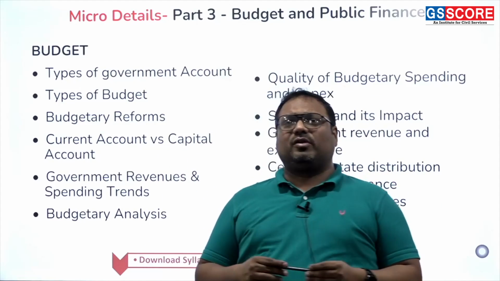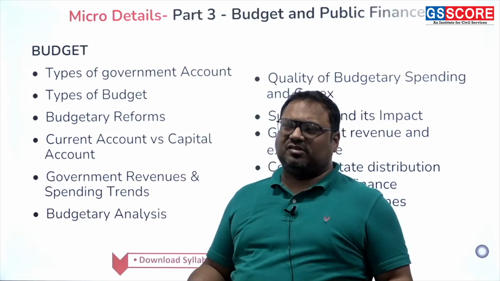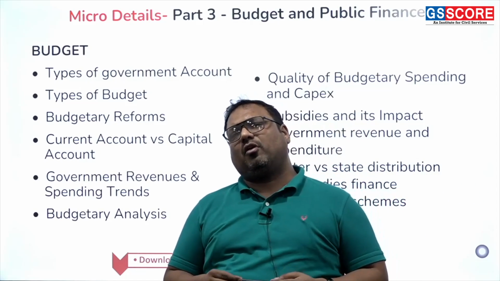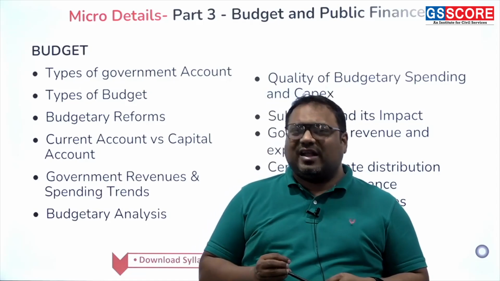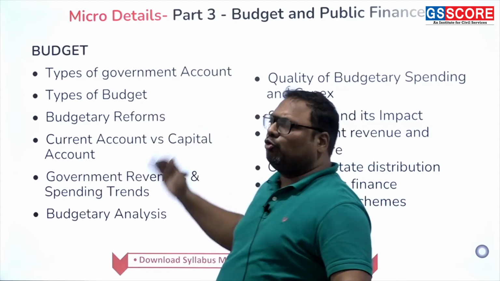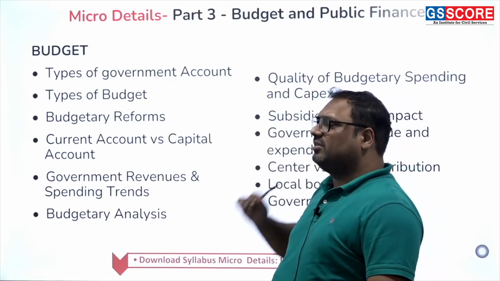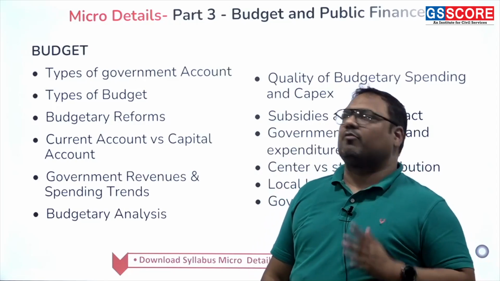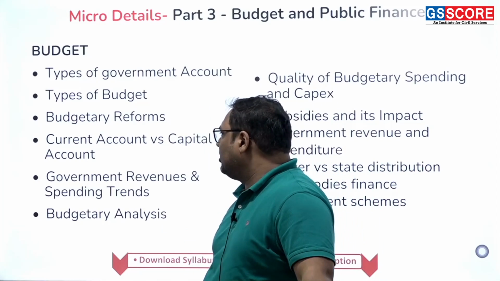For example, cutting unnecessary expenditure is a budgetary reform. Reducing your tax expenditure is a budgetary reform. Reducing the tax collection cost is a budgetary reform. So budgetary reforms are endless. There are so many points there. You need to understand what reforms India has taken so far and what are further required. So that all you need to study here.